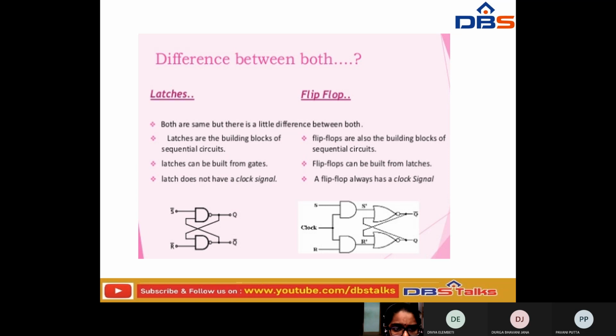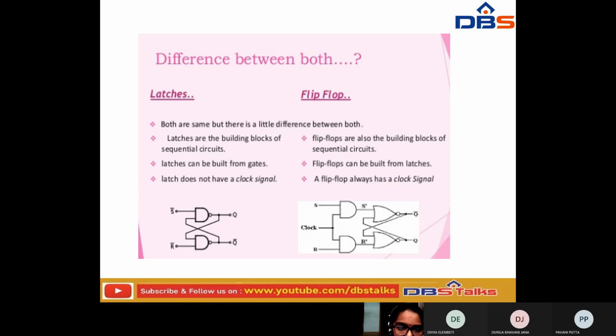First one is latches are the building blocks of sequential circuits. Here we are going to build the block of sequential circuits. In flip-flops also we are going to build the block of sequential circuits. In the previous class we discussed sequential circuits. What are sequential circuits? Combining two or more gates for a functionality, we can say it is a sequential circuit. So both latches and flip-flops are used to build the block of sequential circuits.